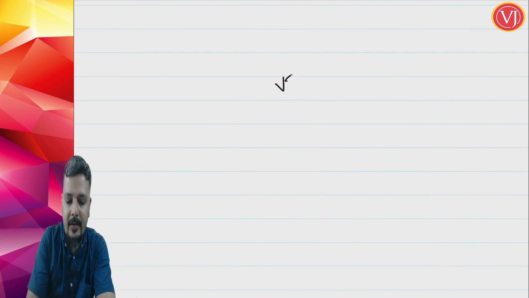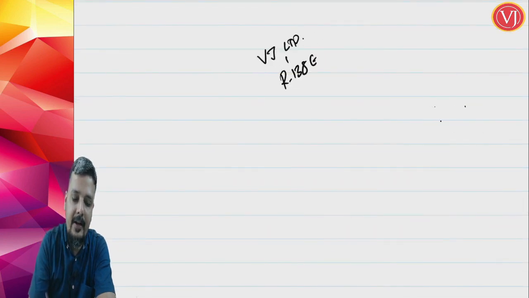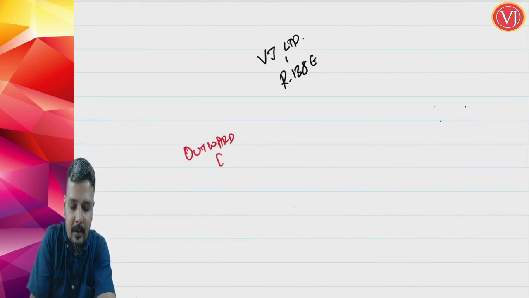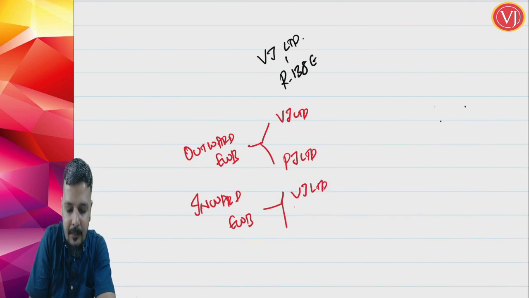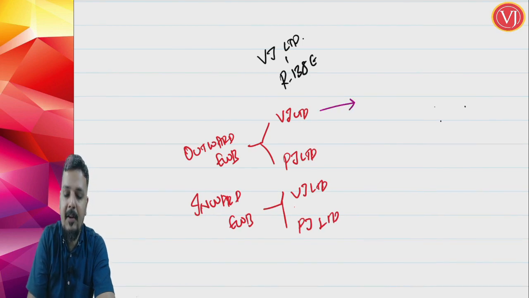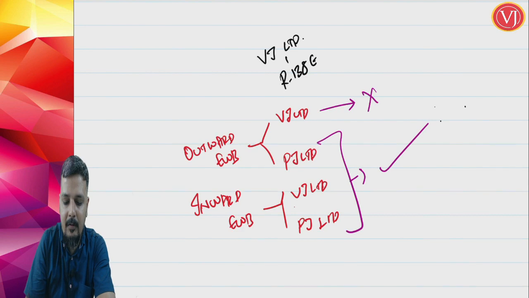So if the person who has done violation is VJ Limited, who is covered under Rule 138E, all these categories can be there: outward e-way bill by VJ Limited, outward e-way bill by PJ Limited, inward e-way bill by VJ Limited, inward e-way bill by PJ Limited. Only what is not allowed is outward e-way bill by VJ Limited. All the other three cases, e-way bill can be generated.